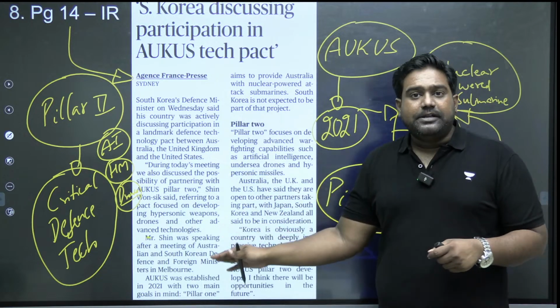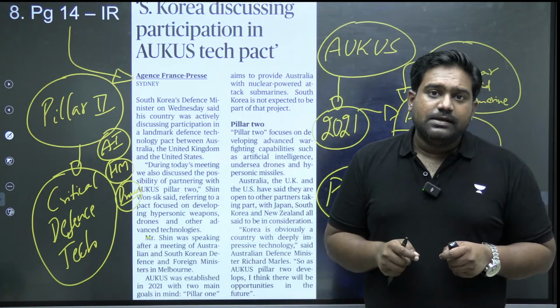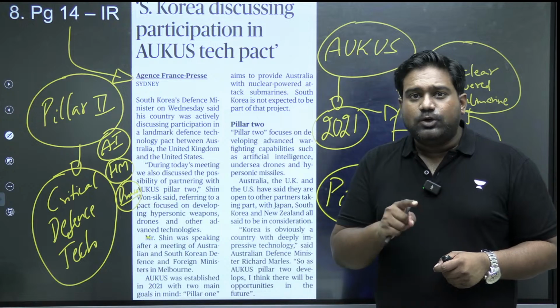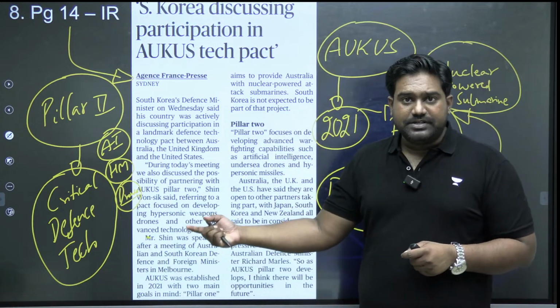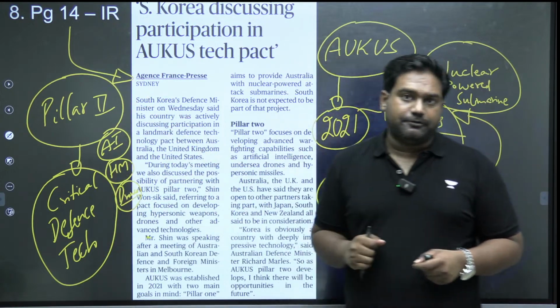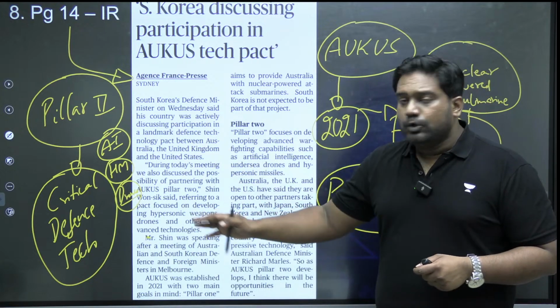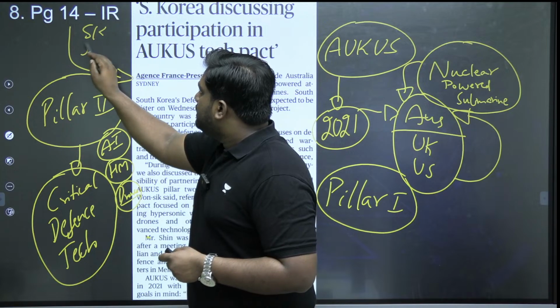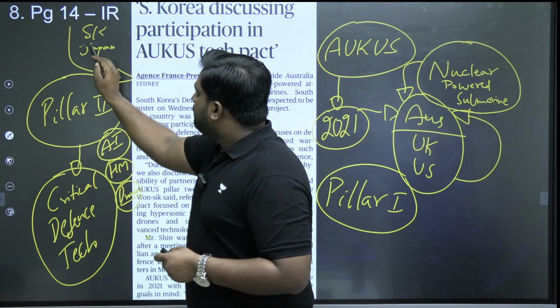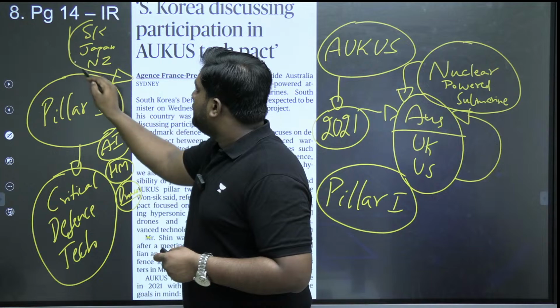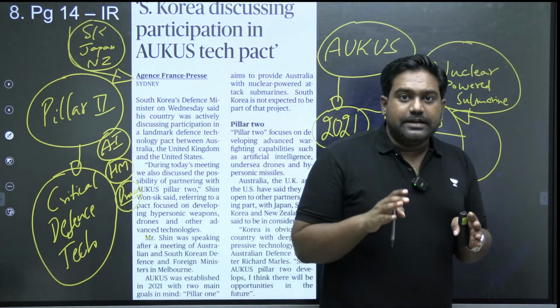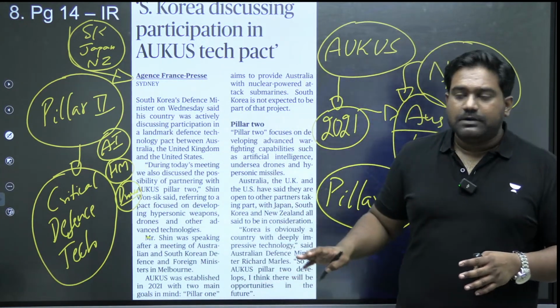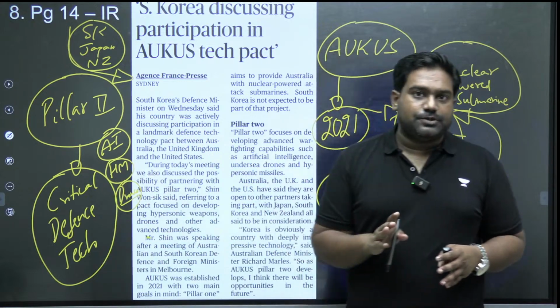Now, what is the development here? The big development reported here is that AUKUS countries are willing to accept other like-minded powers under Pillar 2 of the initiative. Under Pillar 2, they are willing to accept South Korea, Japan, maybe even New Zealand. South Korea has expressed interest to join the AUKUS initiative under Pillar 2 of the collaboration.